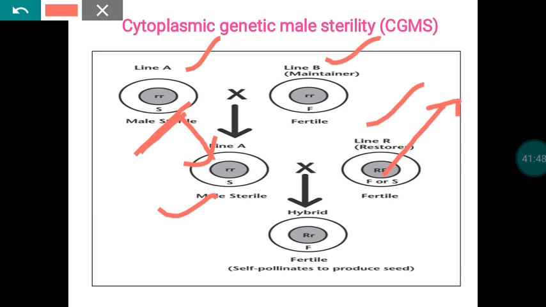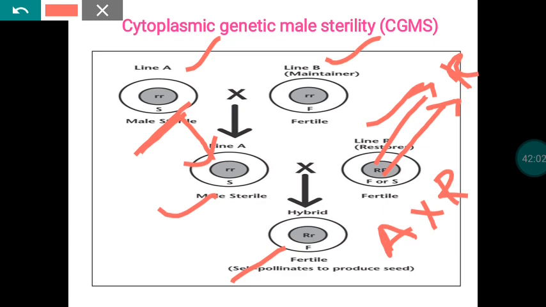Because of that, if you make a cross between A and R, even though the progeny cytoplasm is of sterile nature, due to the presence of the fertility restoration gene in the nucleus of the R line, the resultant progeny will be of fertile nature.